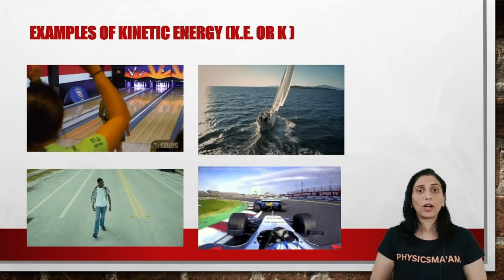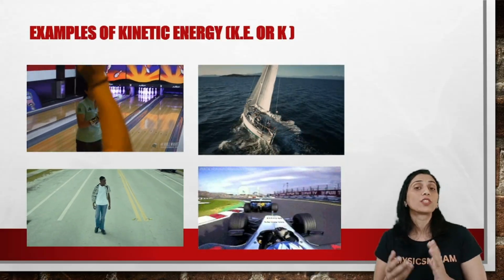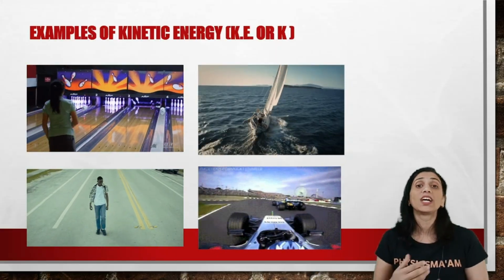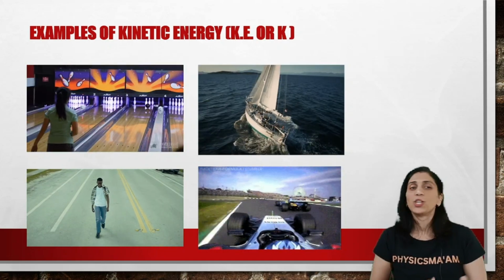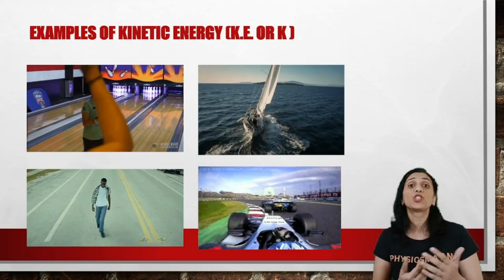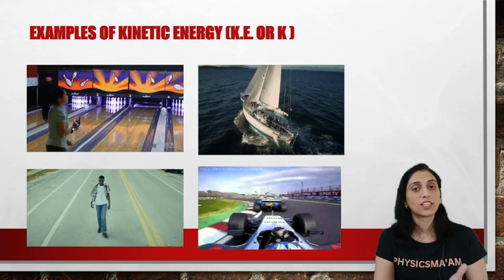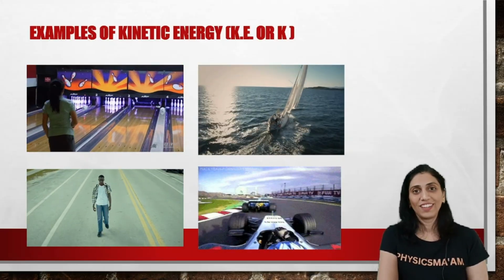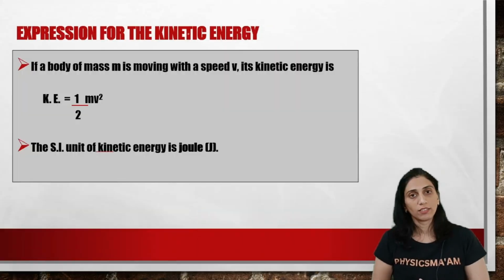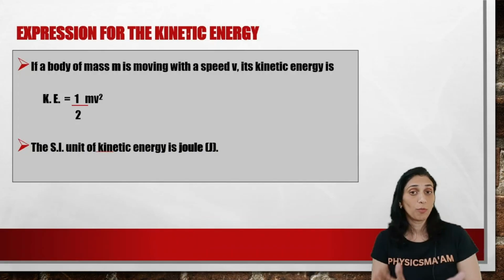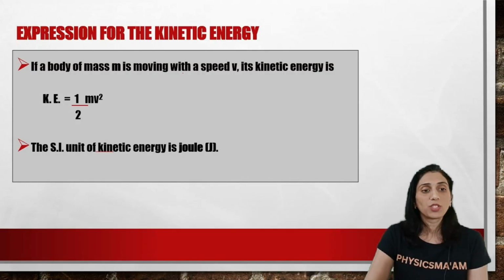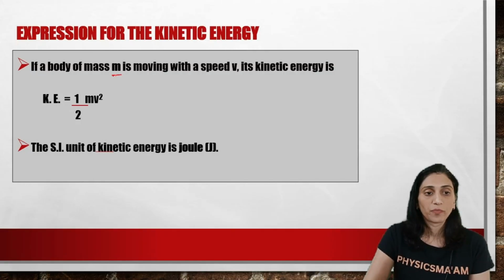So simply talking about a car which is moving. Of course, it is moving because of some efforts being put by the engine. So that is also being converted into the kinetic energy. So you talk about any body in the universe, any object in the universe which is in motion is going to possess the kinetic energy. As simple as that, right? Okay. So can we actually calculate it? Is there any expression? Is there any formula to calculate? Definitely, there is a formula which says suppose the body is having mass m, right?